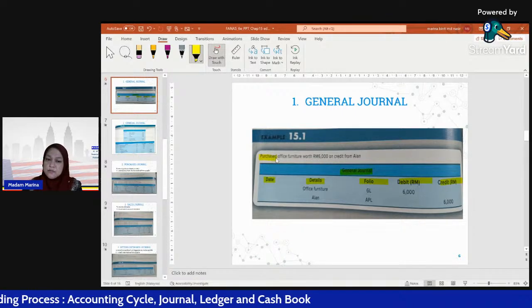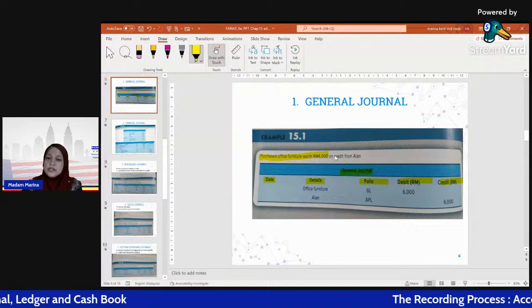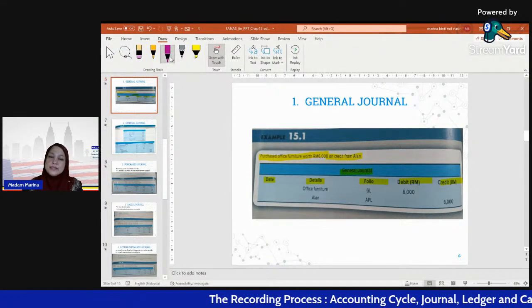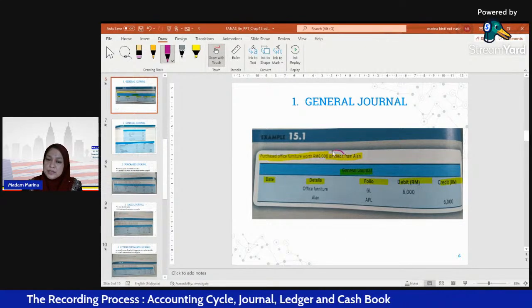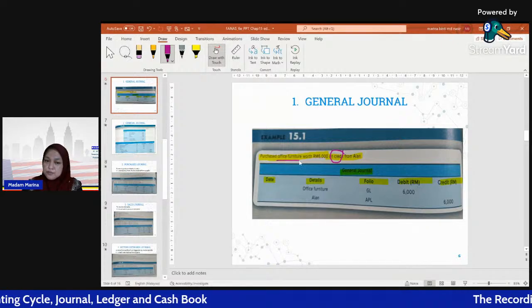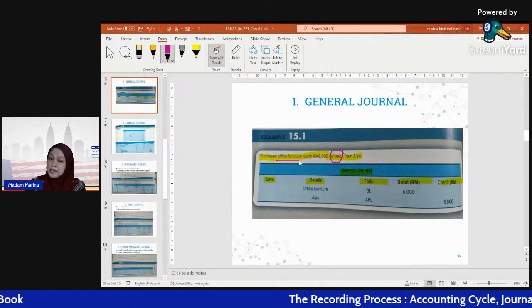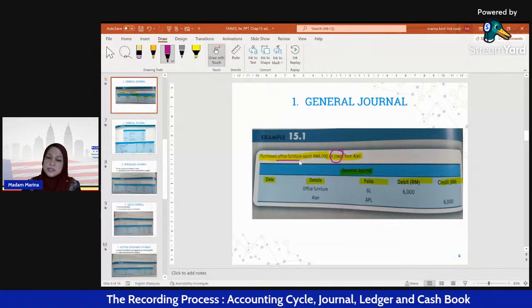Purchase office furniture worth 6,000 on credit from Alan. The keyword here is credit transaction. We purchase office furniture, a non-current asset, on credit, so we need to record this transaction in the general journal.